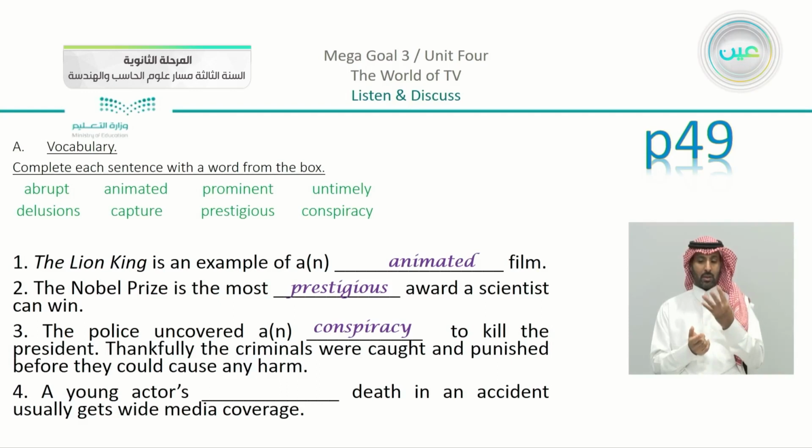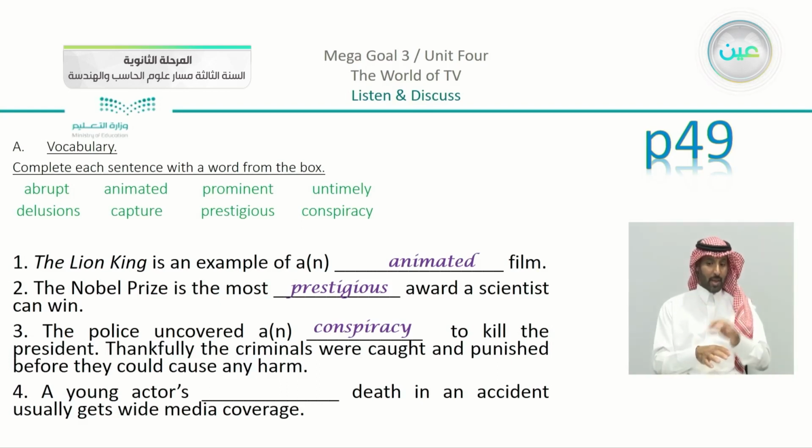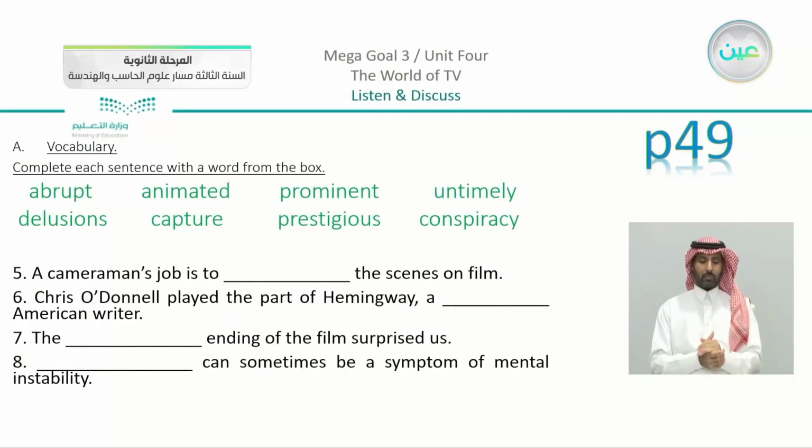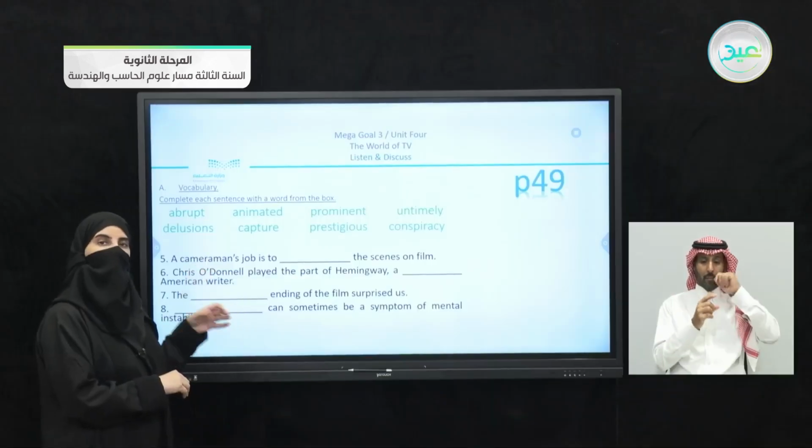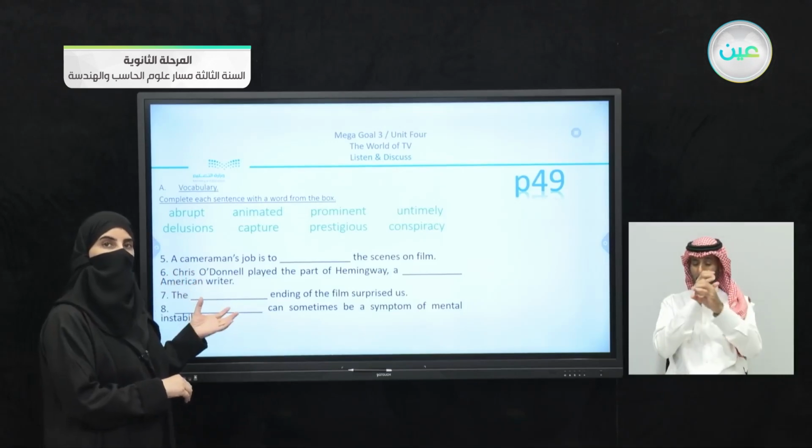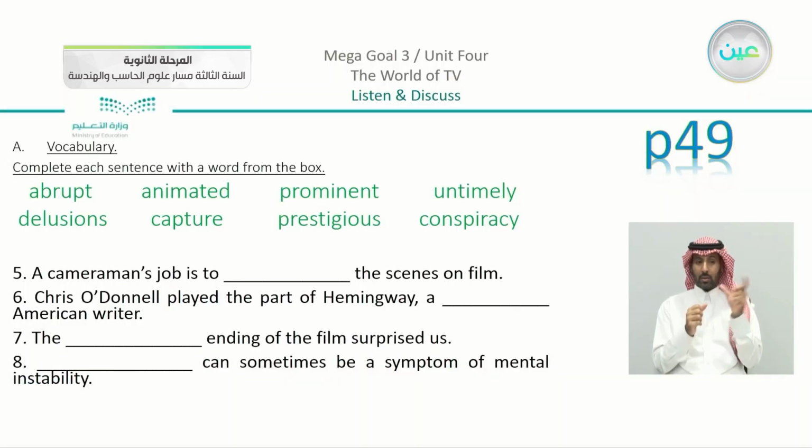A young actor's blank death in an accident usually gets wide media coverage. Now, if it is a young person, this is something that may be unexpected, or as we can say here, untimely. Moving on, we have number 5. A cameraman's job is to blank the scenes on film. Since we are talking about a cameraman here, the most suitable word is going to be capture.